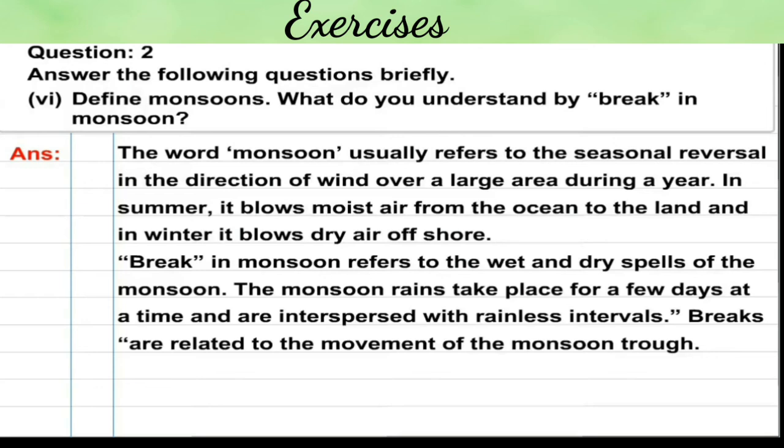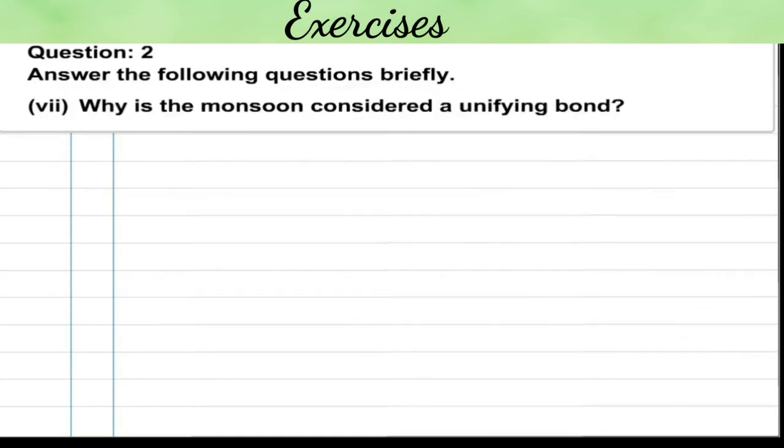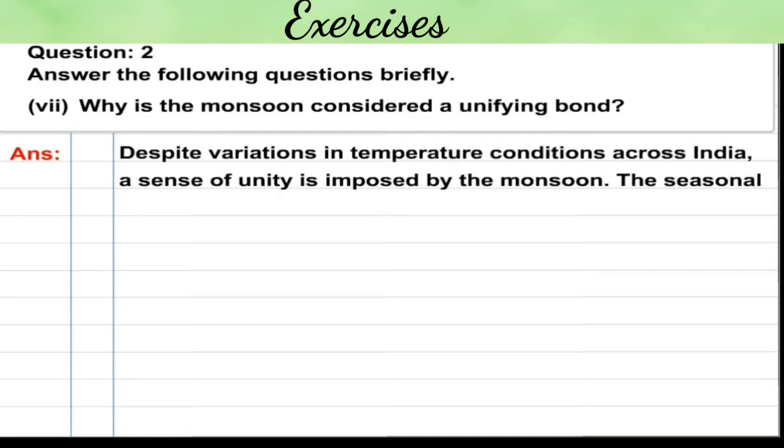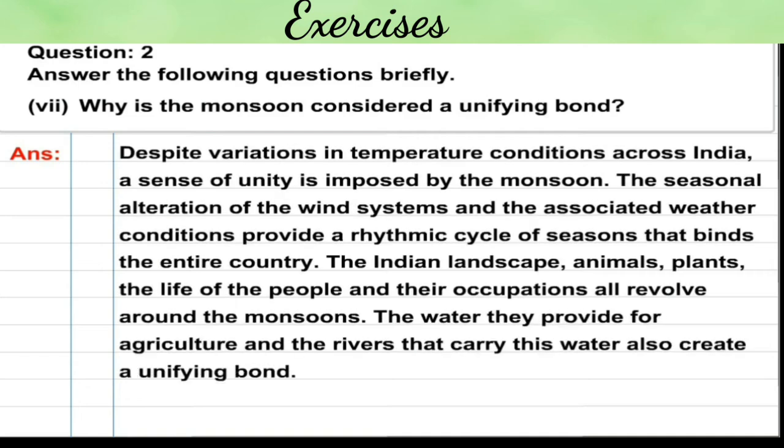Question number 7. Why is the monsoon considered the unifying bond? Answer. Despite variations in temperature condition across India, a sense of unity is imposed by the monsoon. The seasonal alteration of the wind system and the associated weather conditions provide a rhythmic cycle of seasons that binds the entire country.